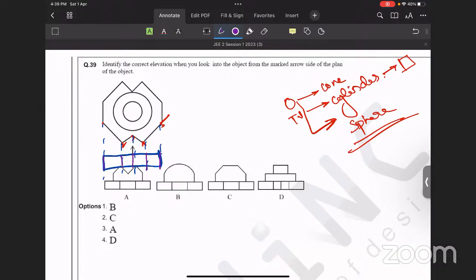And they will be transferred into 5 edges in the vertical direction. Now we can check the options. Option A: 1, 2, 3, 4. Only 4 edges, but we want 5 in the vertical direction.